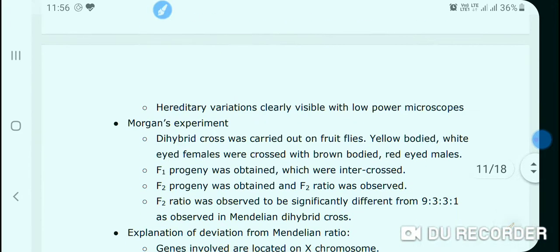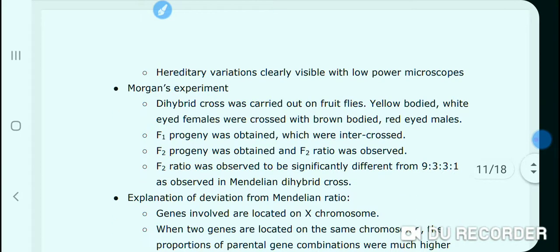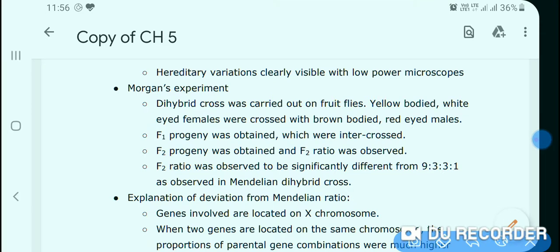Morgan performed 2 types of dihybrid cross on Drosophila melanogaster. Hereditary variation is clearly visible with a low power microscope. That was another reason.